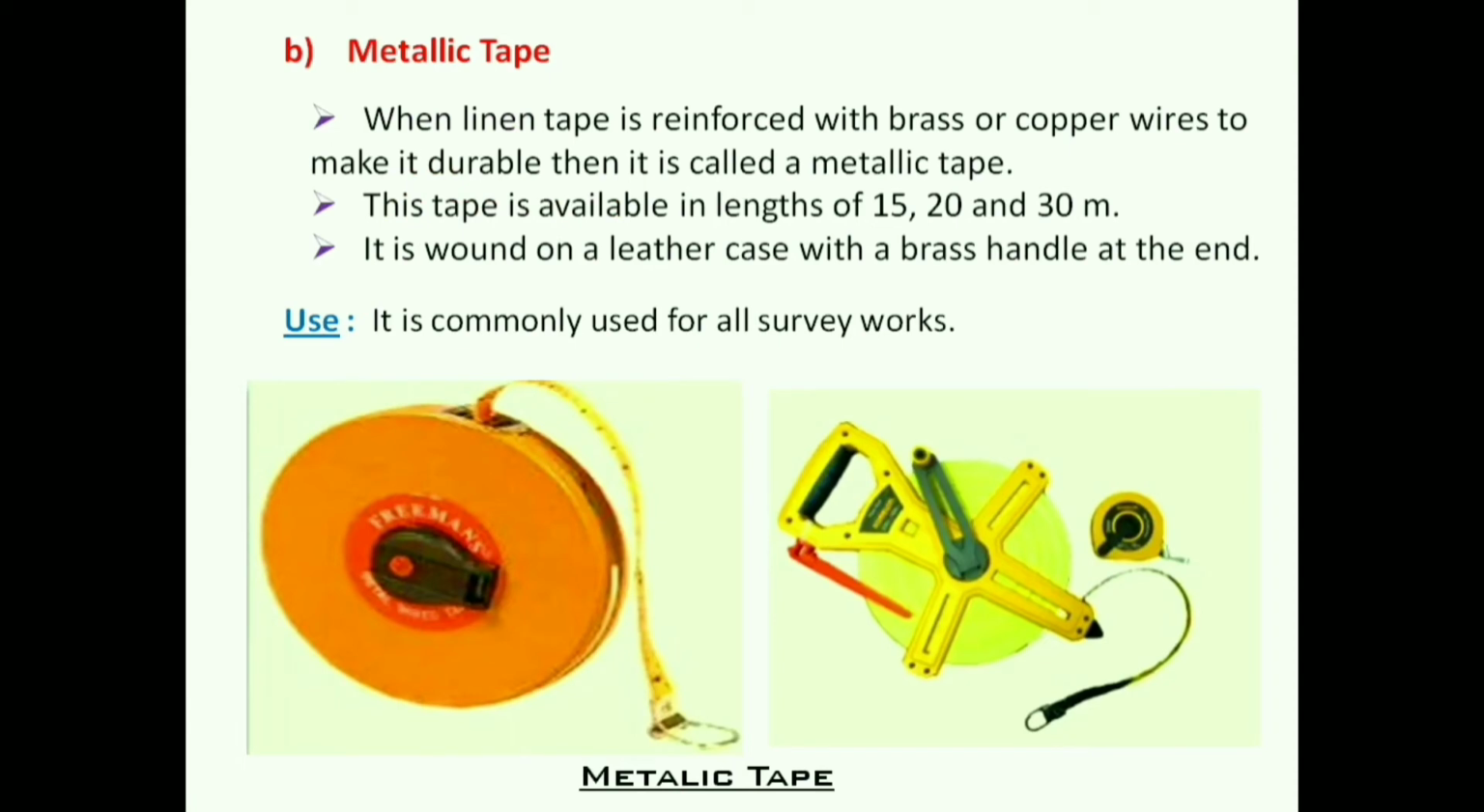Second tape are the metallic tapes. This is commonly used for survey works. We can see this is the metallic tape. What is metallic tape? When a linen tape is reinforced with brass or copper wires to make it durable, then it is called a metallic tape. This tape is also available in 15, 20 and 30 meter in length.